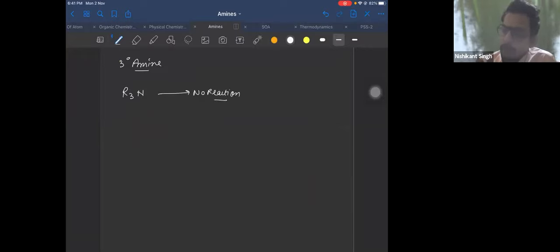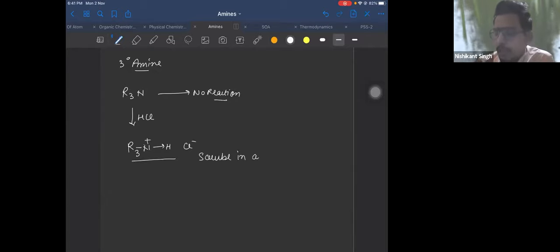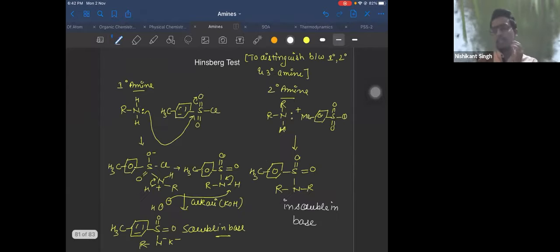Still, if you want to confirm, dissolve your compound in HCl, it will form a salt with HCl. It is not soluble in base, it is soluble in acid because it is basic compound. It will not react with benzene sulfonyl chloride, but it will be soluble in acid. So this is how you can distinguish your primary, secondary, and tertiary amine.